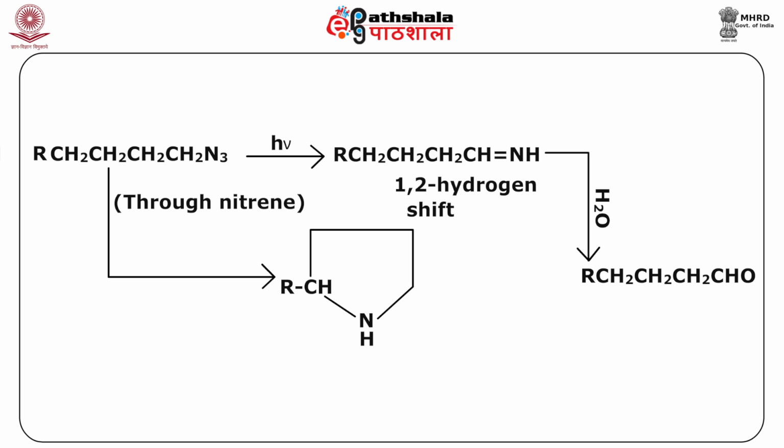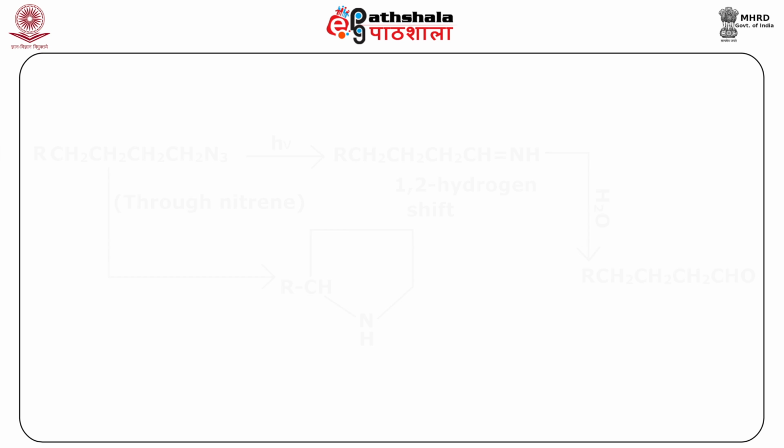And let us consider some examples here. As you can see here, in the first case, starting with this molecule, there is first formation of this nitrene, and further when this is treated with water, we get this aldehyde after the cleavage of C double bond N, or the hydrolysis of C double bond N. And on the other hand, through nitrene it can form this particular cyclic compound directly.